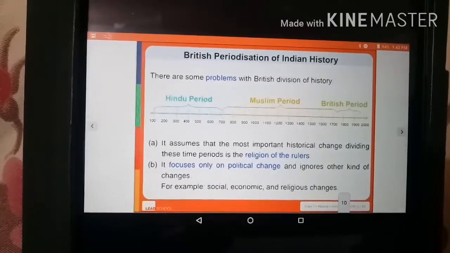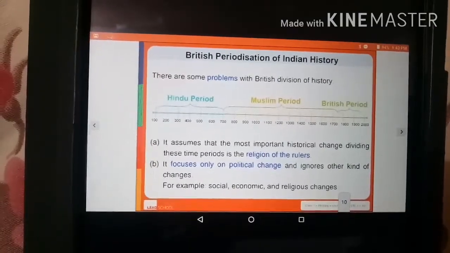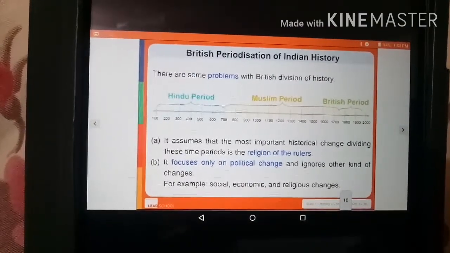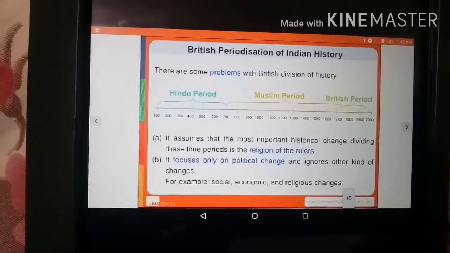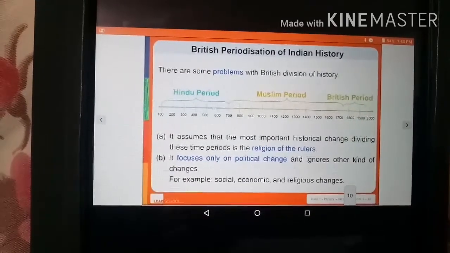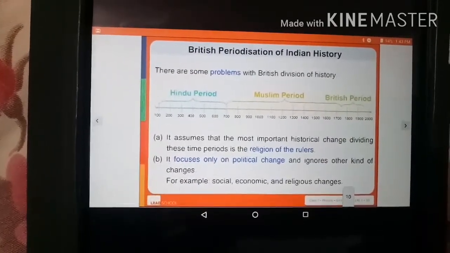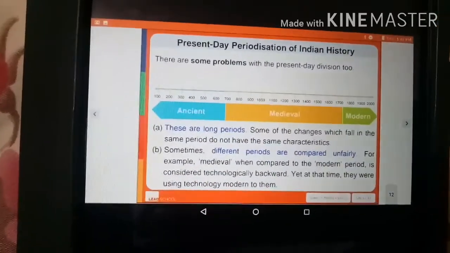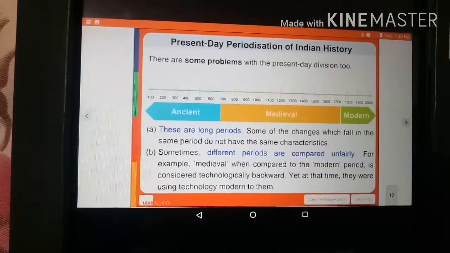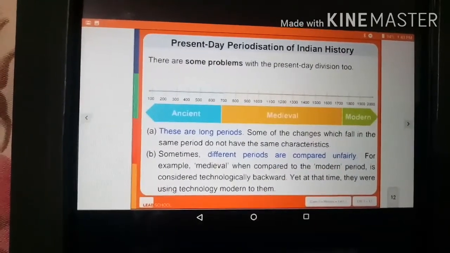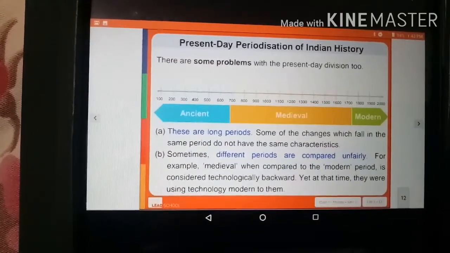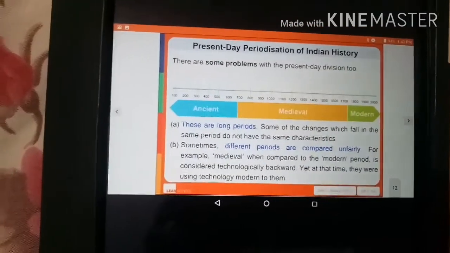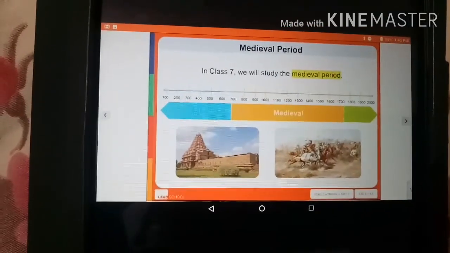But there were some problems with these 3 periods: it focuses only on political change and ignores other kinds of changes. For example, it does not focus on social, economic and religious changes. So to resolve this issue, the modern historians classified Indian history into 3 periods again, that is ancient, medieval and modern. In class 7th, you will be studying only the medieval period.